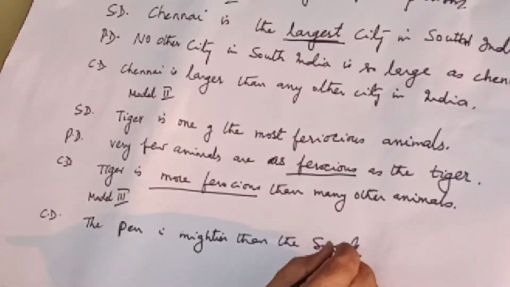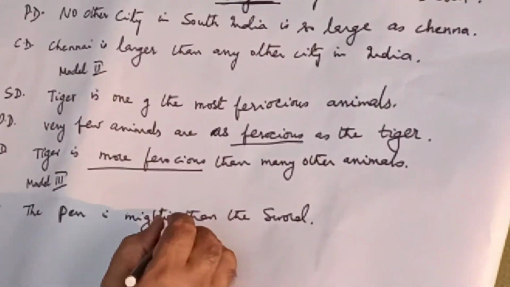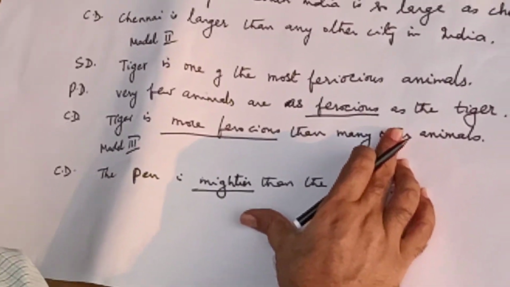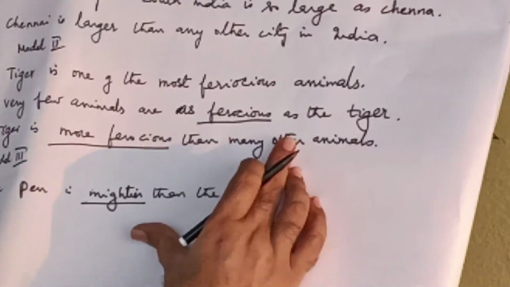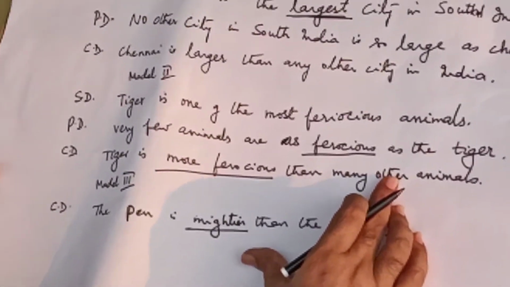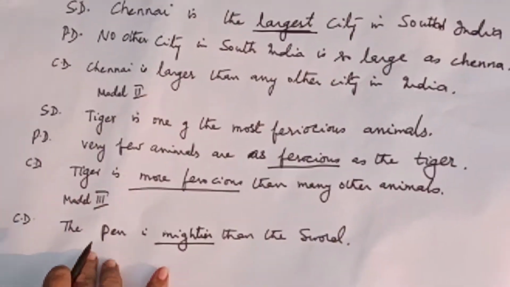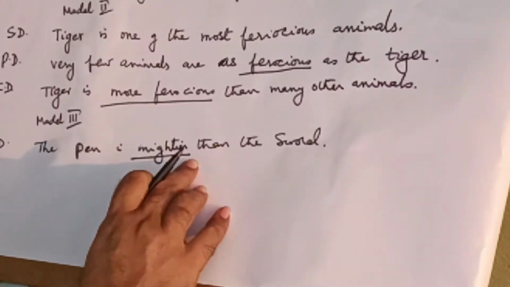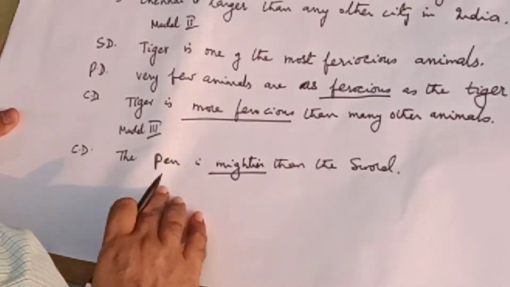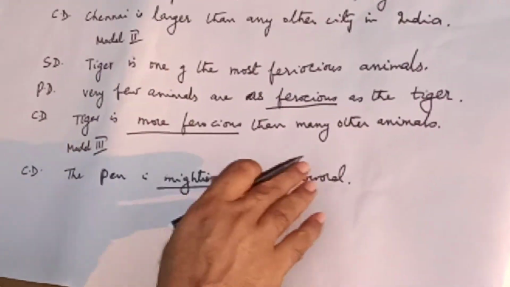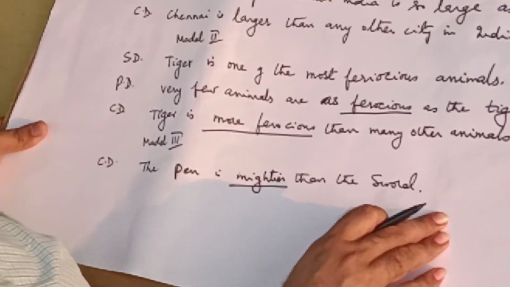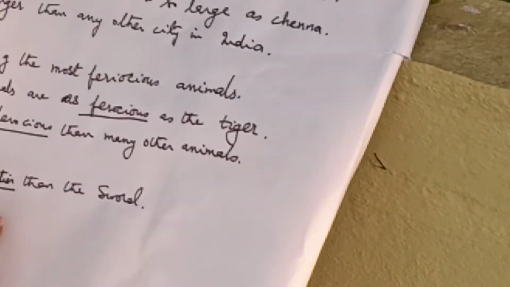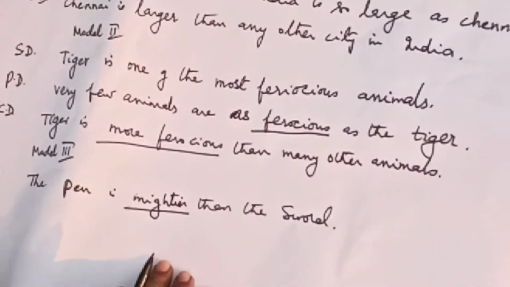So the adjective used here is mightier. The 3 forms are mighty, mightier, mightiest. So here we cannot use mightiest because there is a comparison between only two things, the pen and the sword. Mightiest should be used when we refer to three or more things or persons or places.